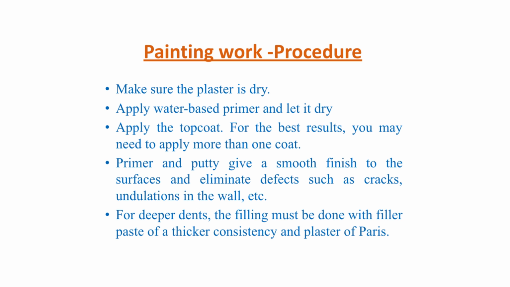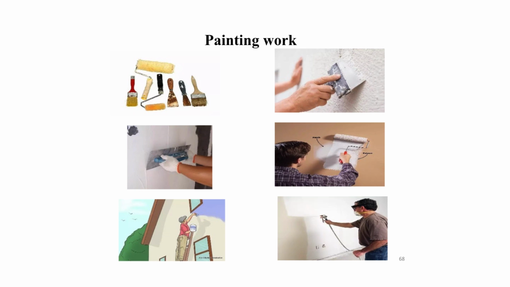Primer and putty give a smooth finish to the surfaces and eliminate defects such as cracks and undulations in the wall. So if there are any cracks in the walls, you have to apply putty. For deeper dents, the filling must be done with filler paste of thicker consistency and plaster of Paris. These are some of the pictures depicting the procedure for painting work.